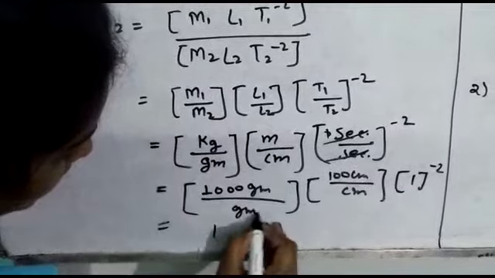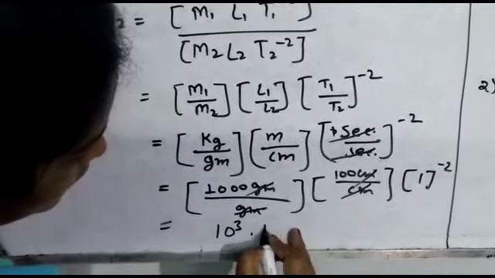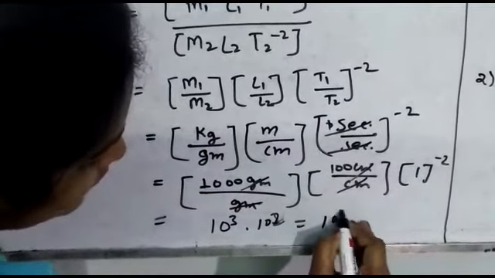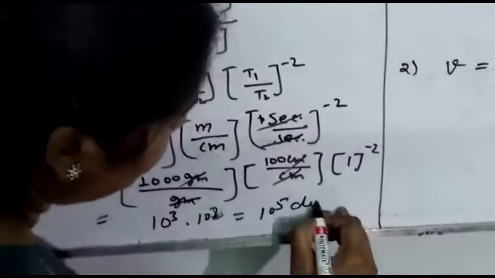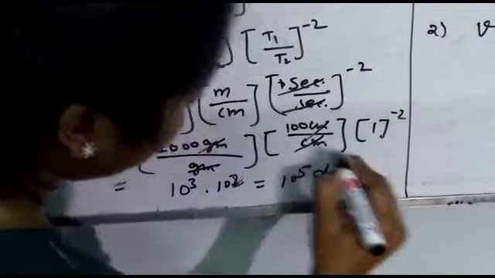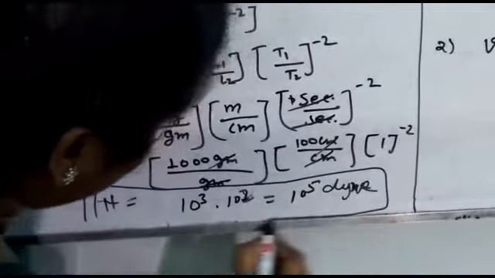So here gram and gram cancel and centimeter and centimeter cancel, 10 to the power 3 into 10 to the power 2. So this is 10 to the power 5, and the unit of force in CGS system is dyne. So 1 Newton equals 10 to the power 5 dyne.